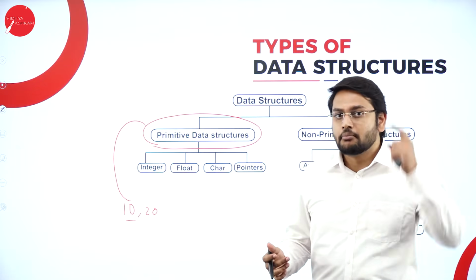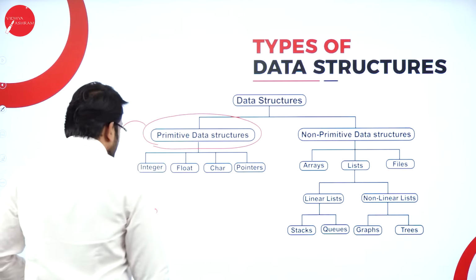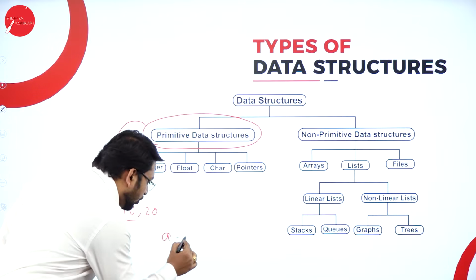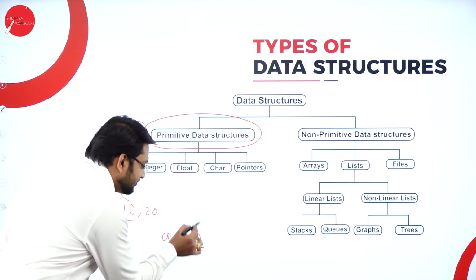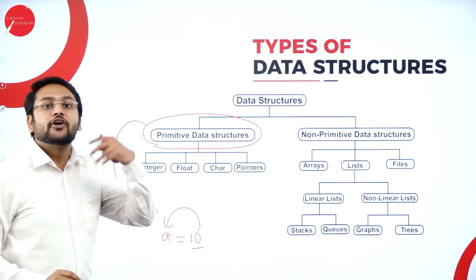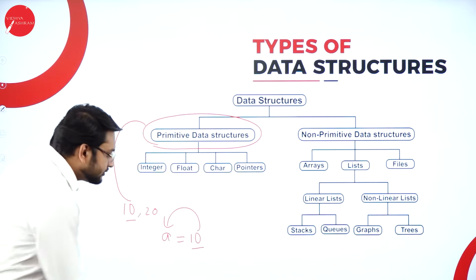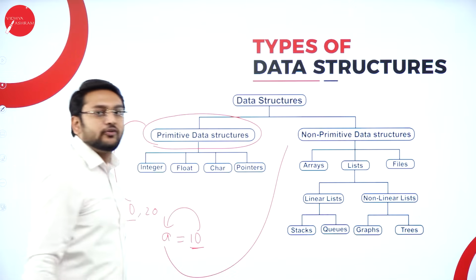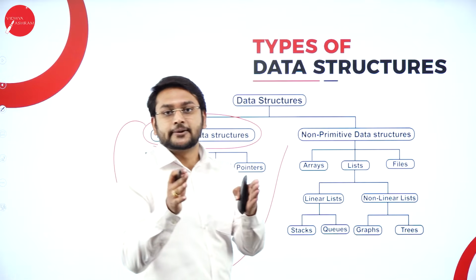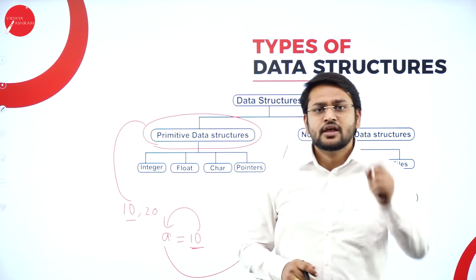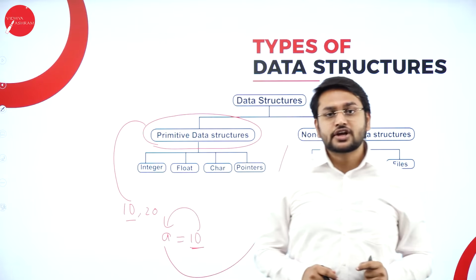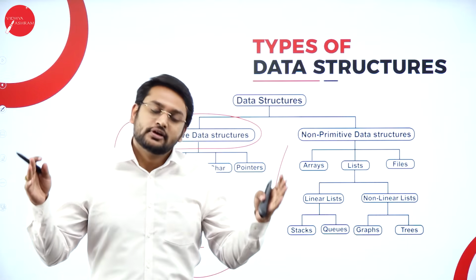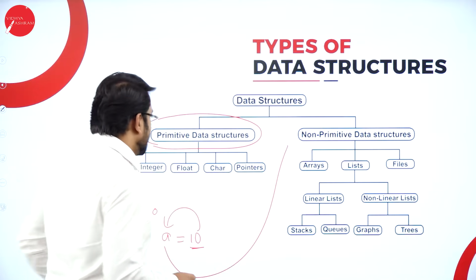So please listen. My concentration is, say for example, if I take a variable A, here I will be able to store only one data item in this A. Suppose I want to store more than one data item in this A, it will become a non-primitive data structure. That is what you need to understand. First thing that should come to your mind, whenever I say primitive data structure, it can store only one data item. That is the first thing that you need to remember.